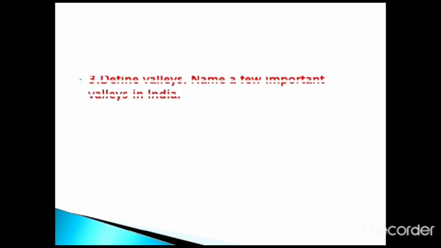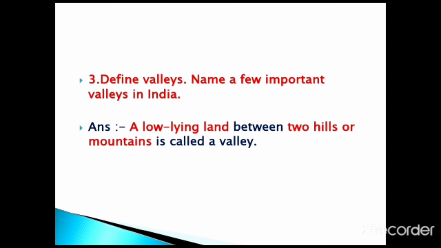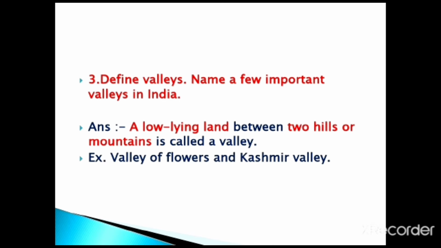The next question, define valleys. Name a few important valleys in India. The answer: a low-lying land between two hills or mountains is known as a valley. Example, the Valley of Flowers and the Kashmir Valley. So these are two important valleys in India.